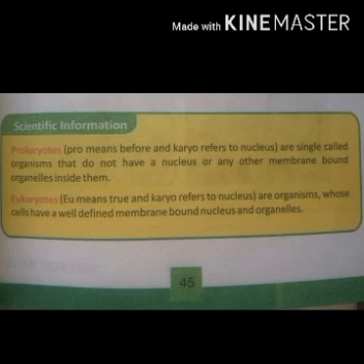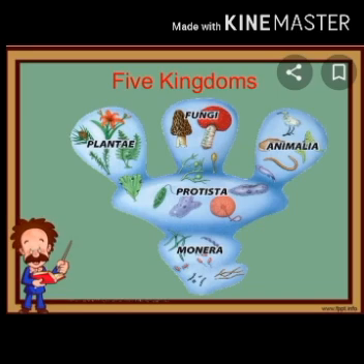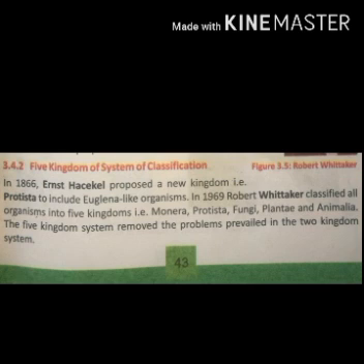So, on the basis of this limitation, the 5 kingdom system of classification was proposed by Robert Whittaker in 1969. In 1866, Ernst Haeckel proposed a new kingdom Protista for Euglena-like organisms which have both plant-like as well as animal-like characteristics.